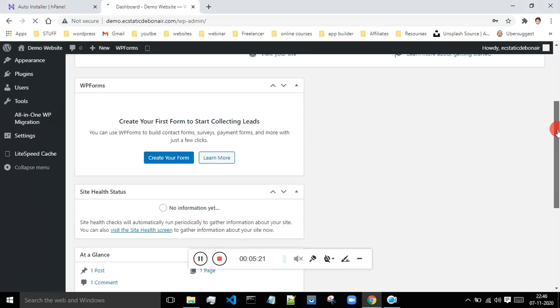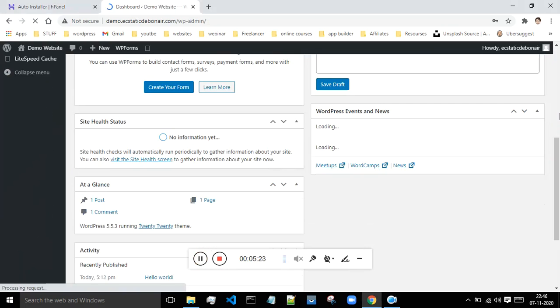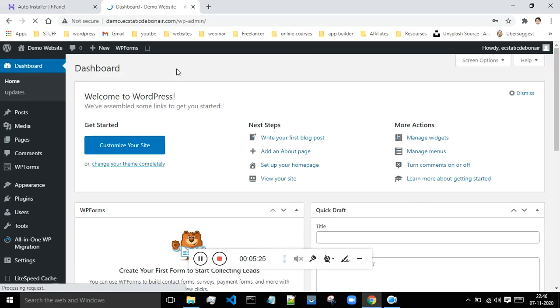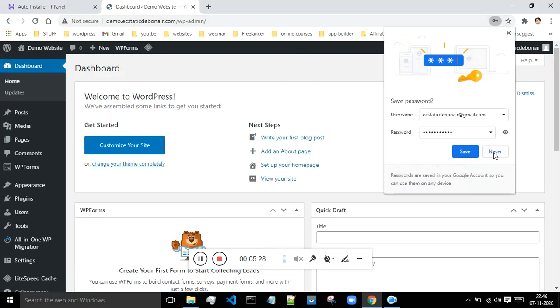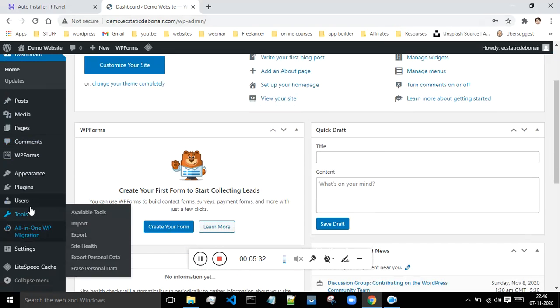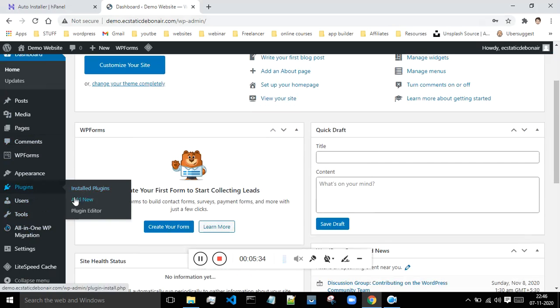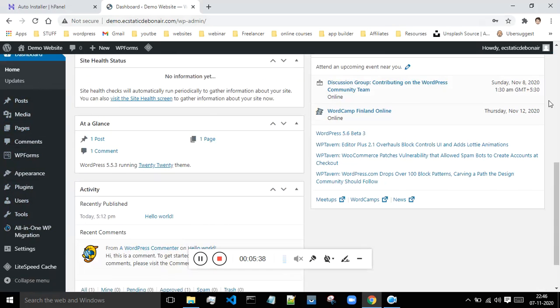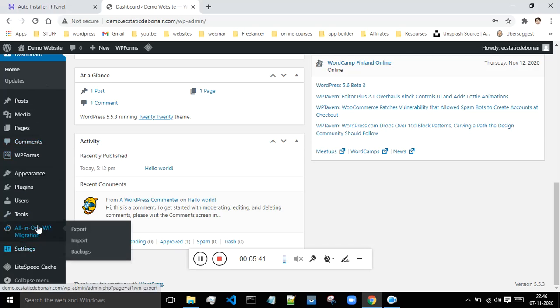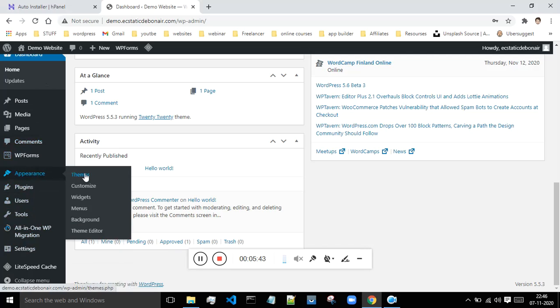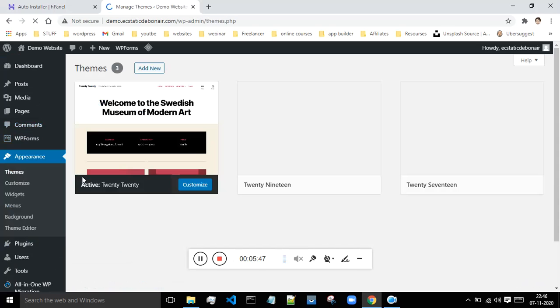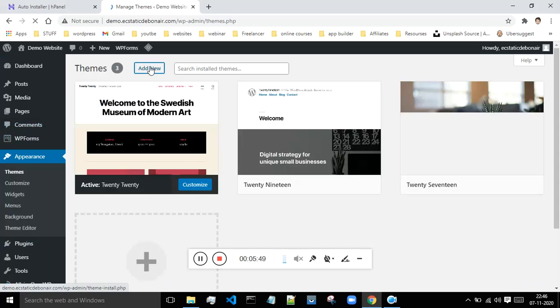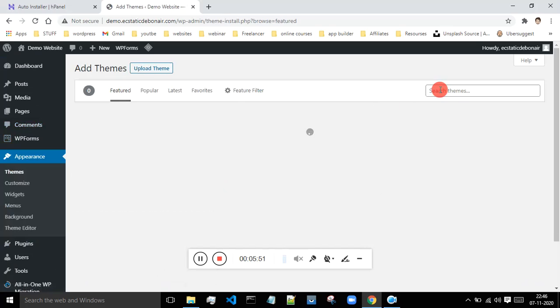Okay, so once you are inside of your website, this is a website which is created by me with this subdomain. If you want, you can save this password. I will say save, and now you can install the plugins from here. And this is similar to your main website. Everything is almost similar. You can install whatever you want, and you can change the appearance. If you want to change the theme and all, then click on this theme over here. And if you want to add a new theme, then click on add new.